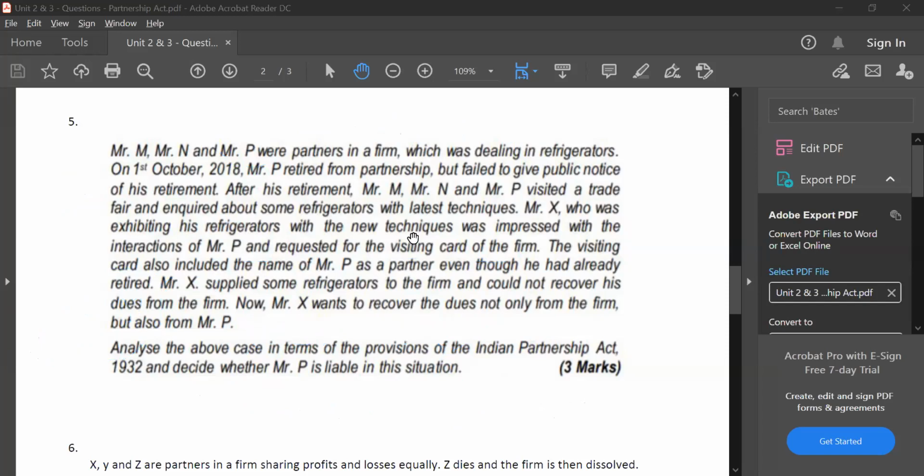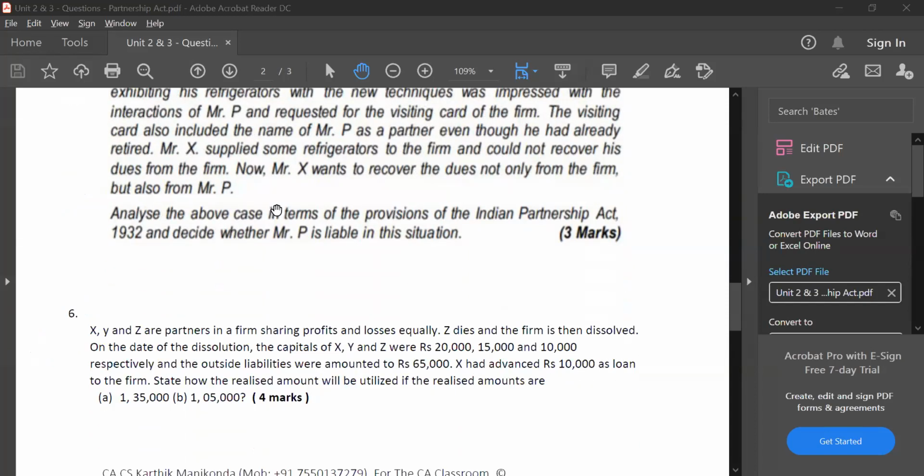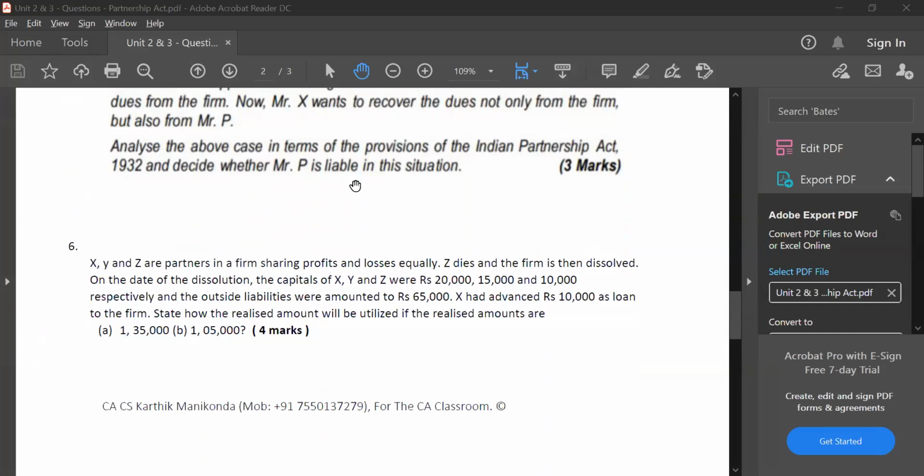Correct. Everybody is correct. Harshal, Eversi, Kushi, and whoever, Darshita's answer. Yeah, everybody's answer is correct. Good. Simple question. Next, question number 6.